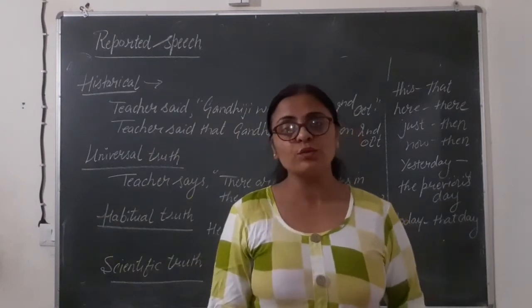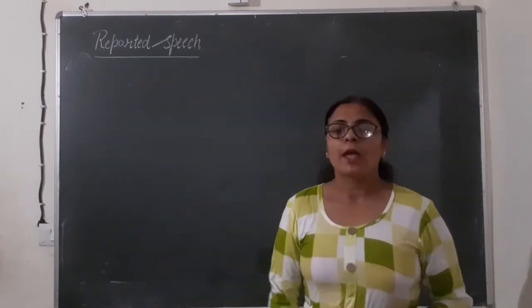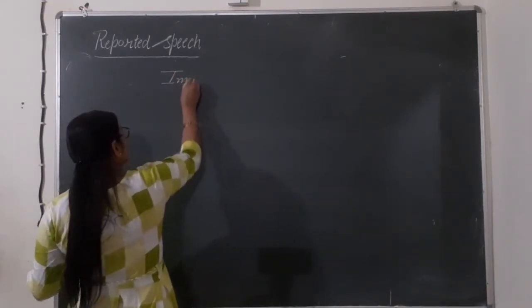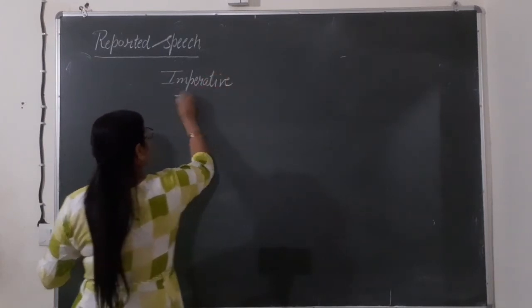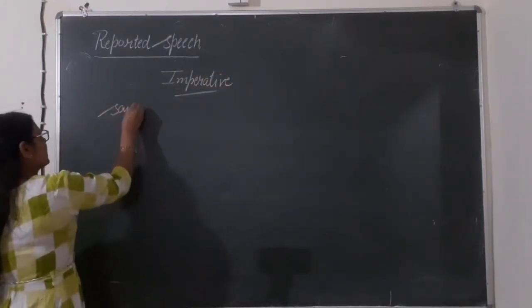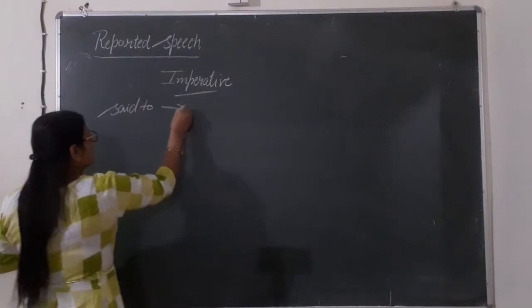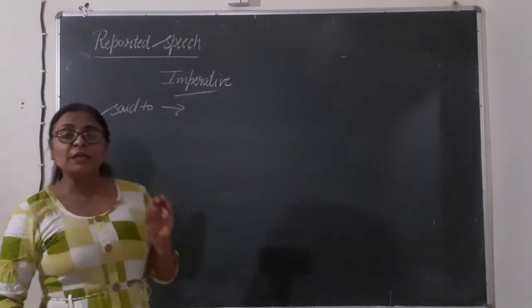Now we will see how to do imperative sentences. Imperative means that shows the mood of the speaker. That are known as imperative sentences. Here, said or said to are changed into some particular words.